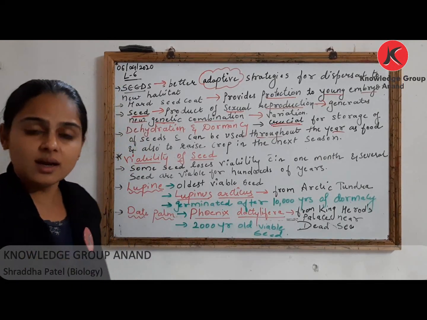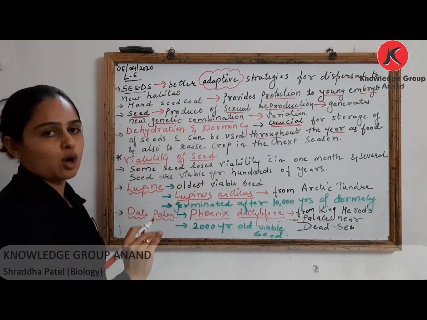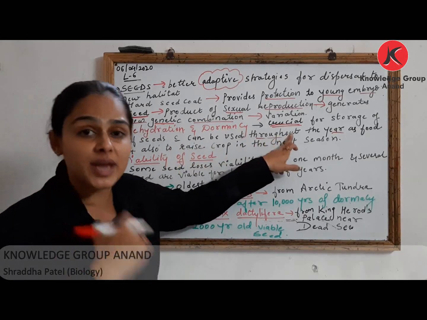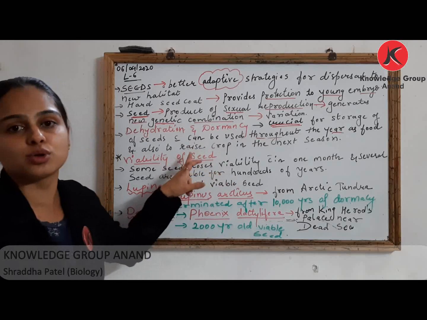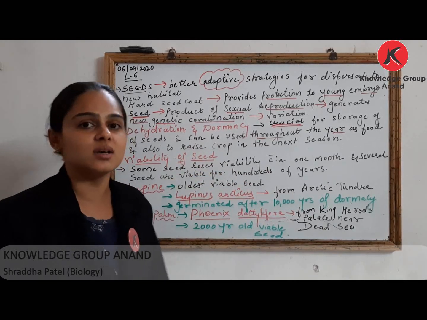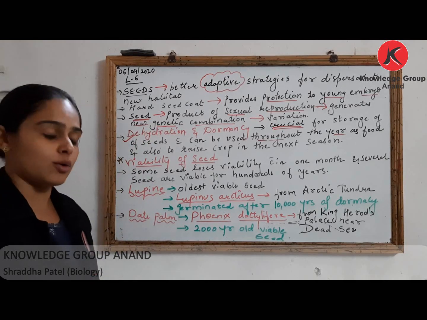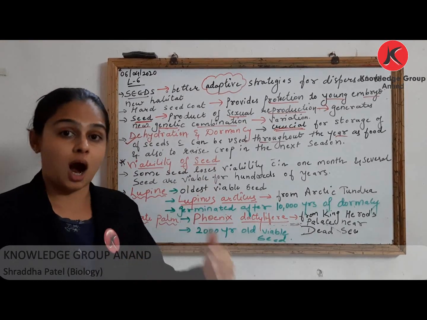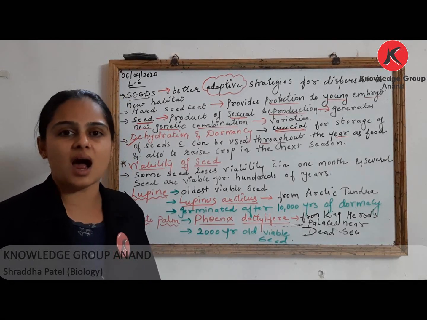So once again, crucial events, मैंने आपको क्या बोला? That is dehydration and dormancy. These are very important for storage of seeds which we are using throughout the year as food, as well as to grow new crops in next season. So this point is very important. Now let's talk about for how long these seeds are viable.